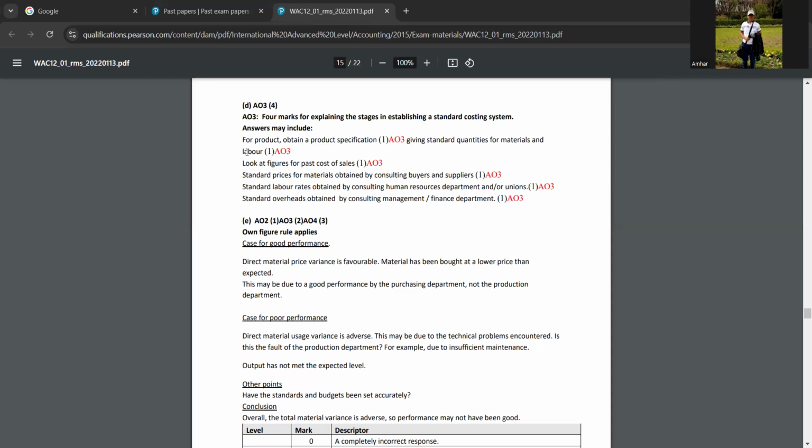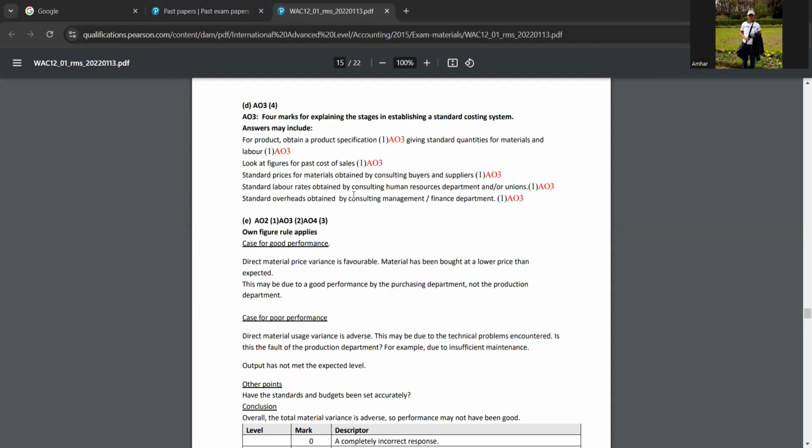So first answer they are saying, for a product, obtain a product specification, giving standard quantities for materials and labor. So giving budgeted quantities for material and labor, you have to obtain a product specification, a product statement or product identification. And then you have to look at figures for past cost of sales, what the cost of sales were in the previous year, past data. And then the standard price for materials is obtained by consulting buyers and sellers. So you have to consult the buyers and sellers to get the standard price for the materials the company got.